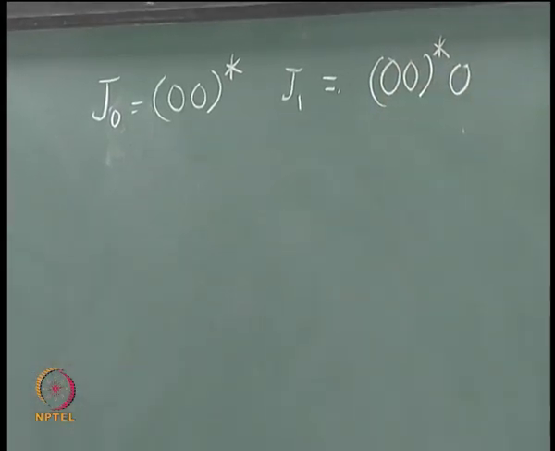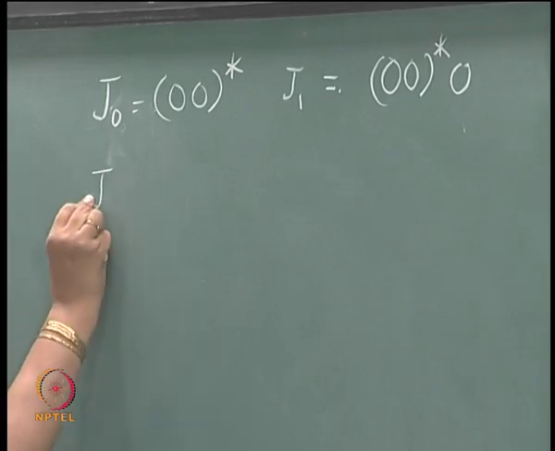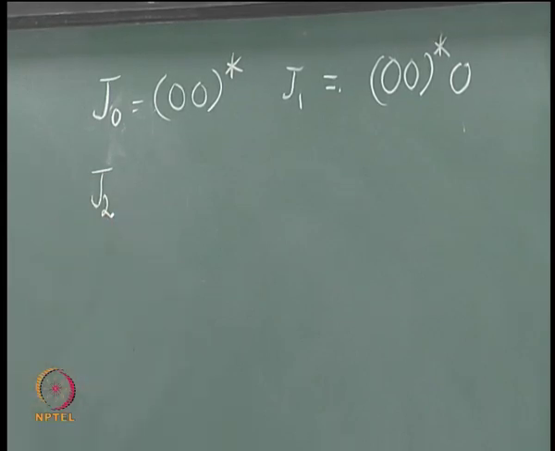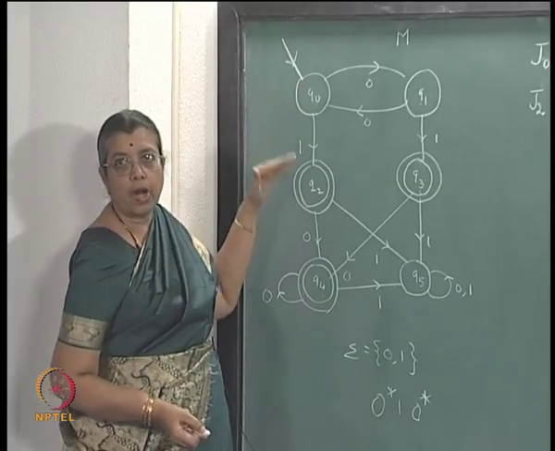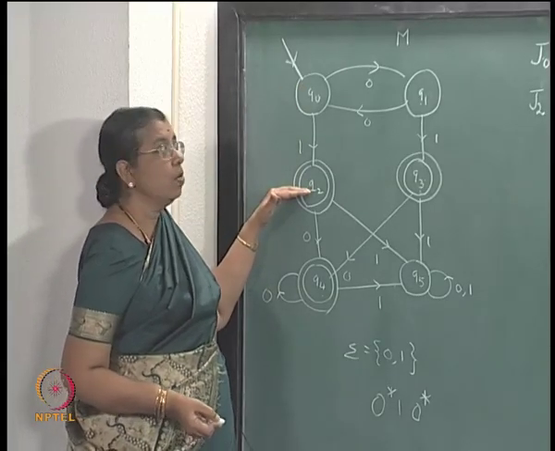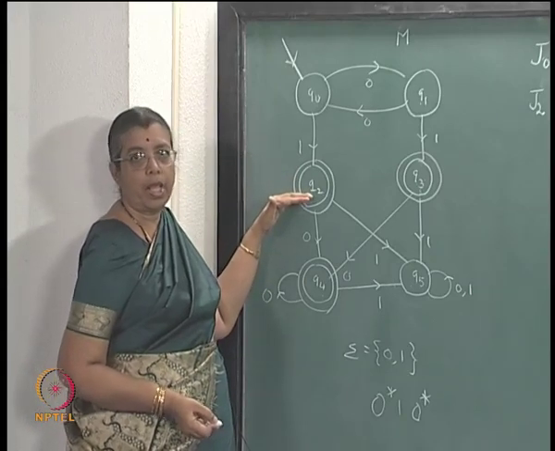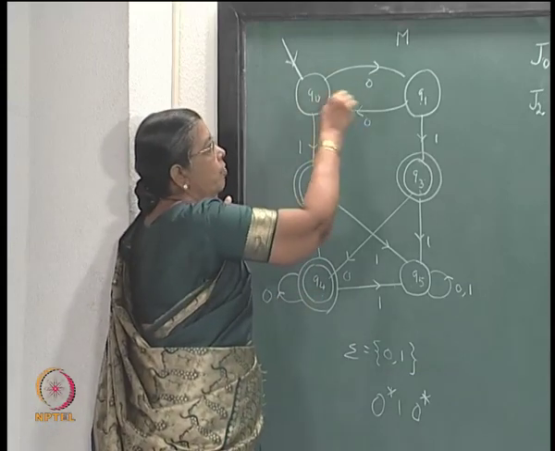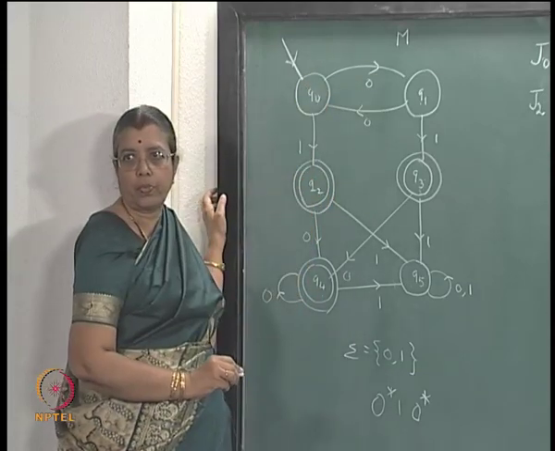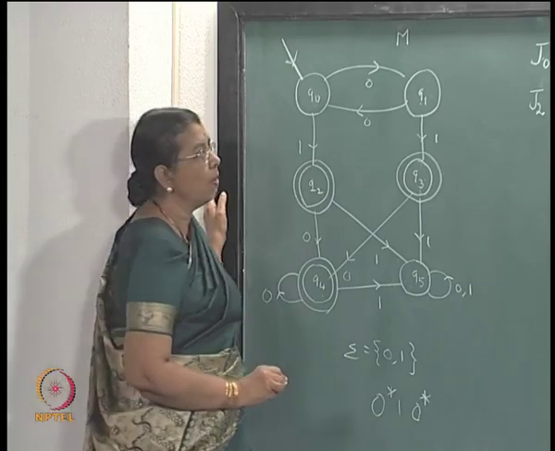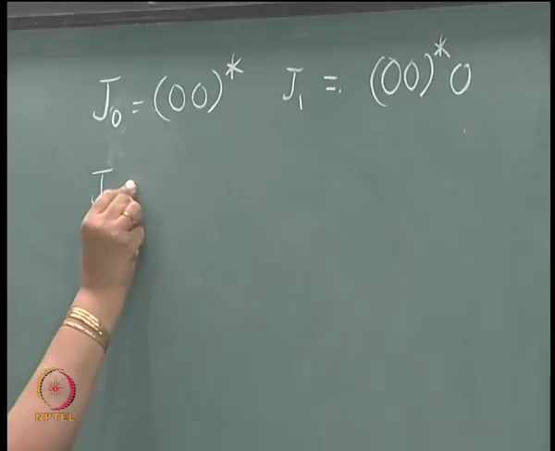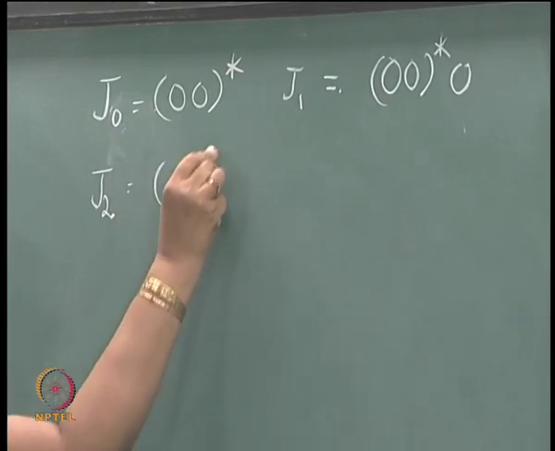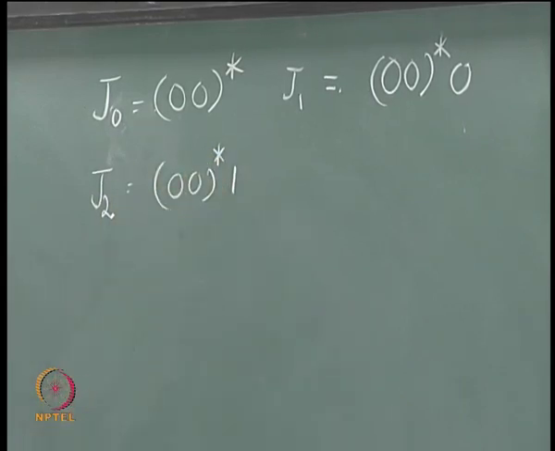I am writing the regular expression instead of writing the language. And what is J2? J2 is the set of strings which take you from Q0 to Q2. What sort of strings will take you from Q0 to Q2? Any even number of zeros followed by a 1 will take you to Q2. So, that can be represented by the regular expression 0 0 star followed by a 1.